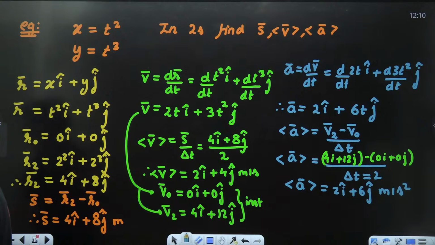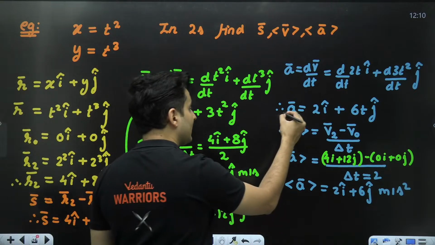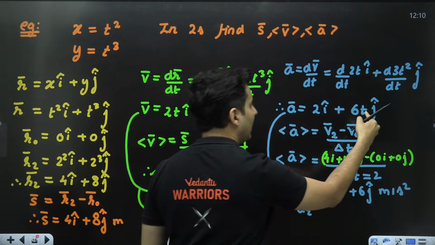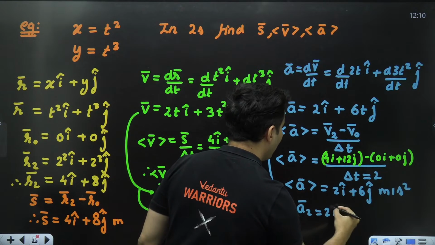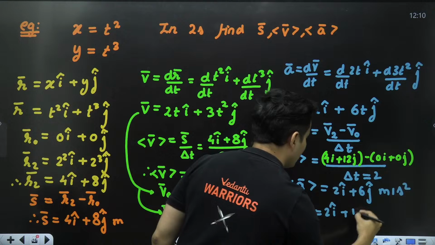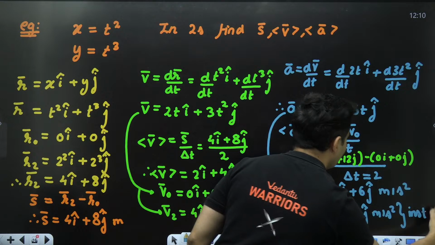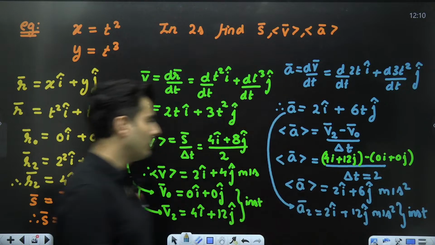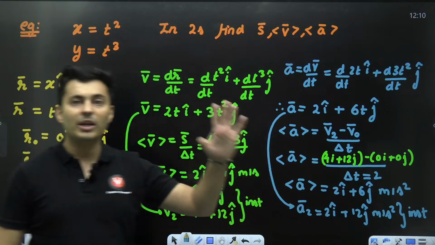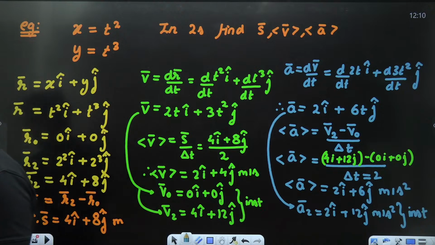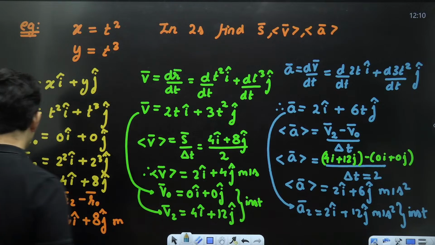Understood, my dear students? If by chance the instantaneous acceleration is asked at 2 seconds, then you will just substitute time as 2 in this. So you will get 2i cap plus 6 2s are 12, so 12j cap meters per second square. But remember, that is nothing but instantaneous. This was average value. So this shows average and instantaneous may not be the same every time. It could be definitely different. This is a very, very good question. I hope this is clear.